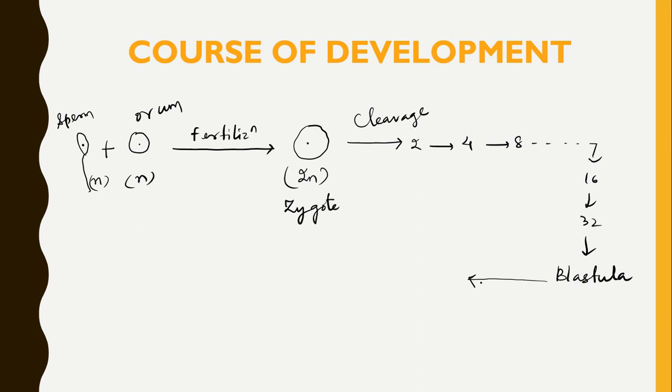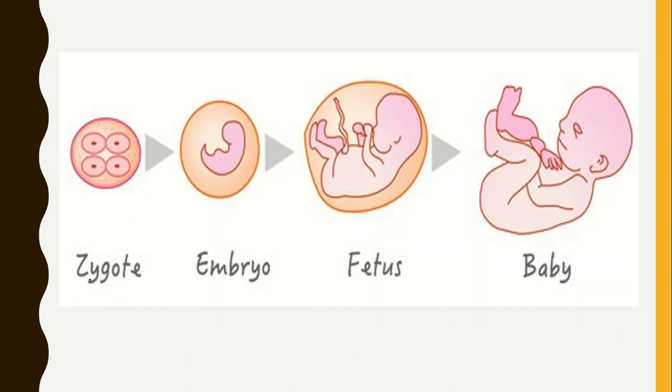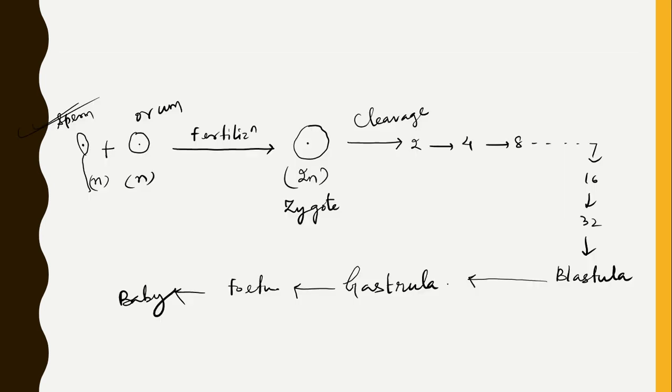After the blastula stage, there will be gastrula formation, and then the fetus, and then the baby will be produced. This is the whole course of development. We will study all this in detail. This is only the overview. From a zygote, there will be embryo, then fetus, then a baby. It is just for illustration.